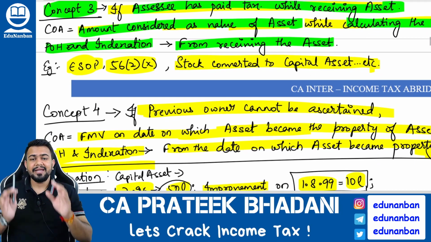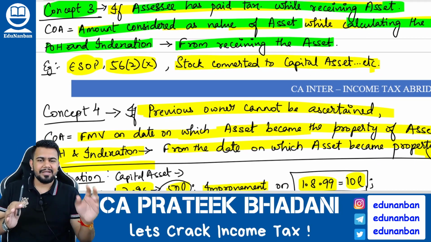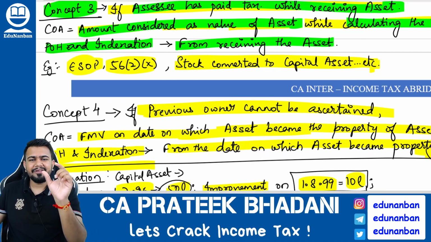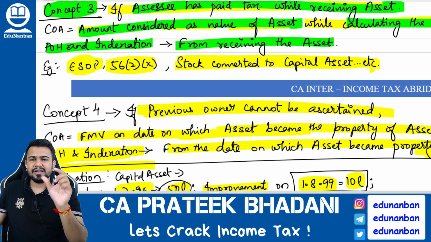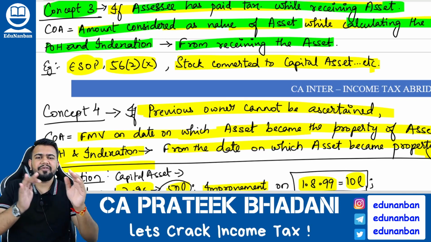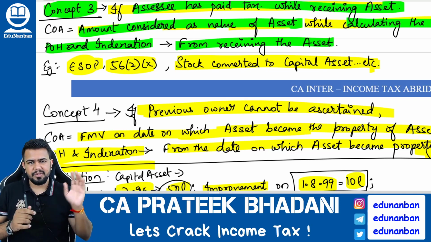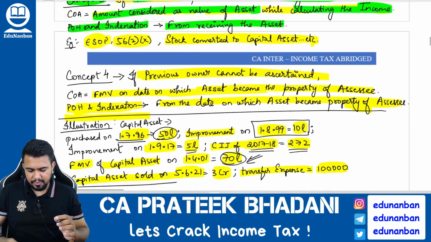Okay. Similarly, if stock is converted into a capital asset, then on the fair market value of the stock, tax is paid under the PGBP head of income. That is why the fair market value of such stock will become the cost of acquisition for capital gain purposes. You get my point? I hope you are clear.